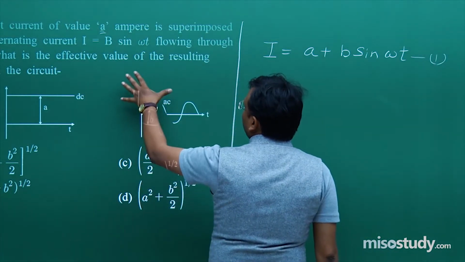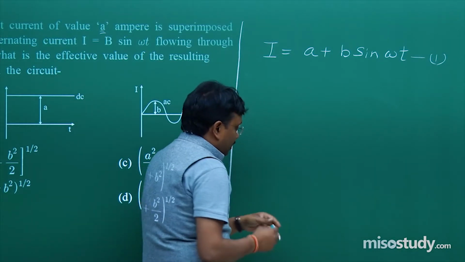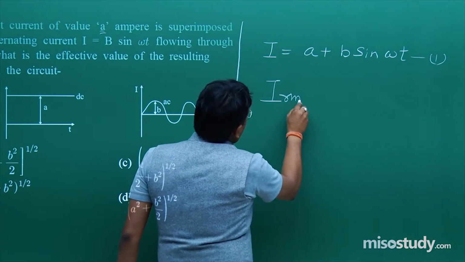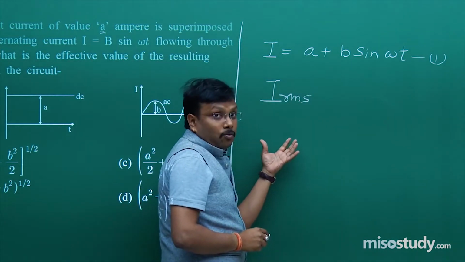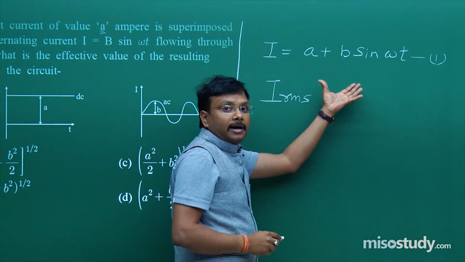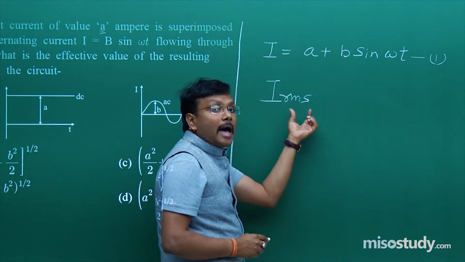We have to find the effective value of the resultant current. So the effective value of the resultant current we are going to mention as I RMS. Why am I writing RMS? Why not the direct value? Because now it is a combination of these 2 types of currents. So ultimately important for me is the root mean square value.